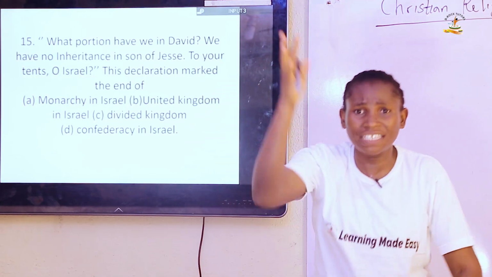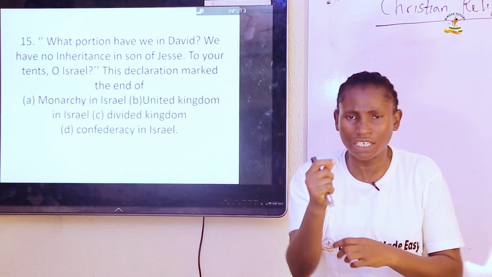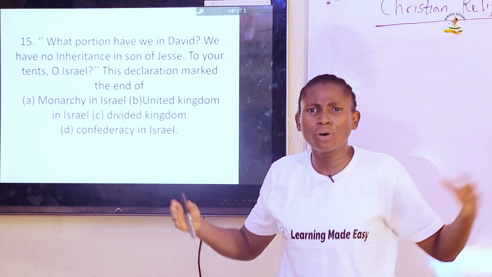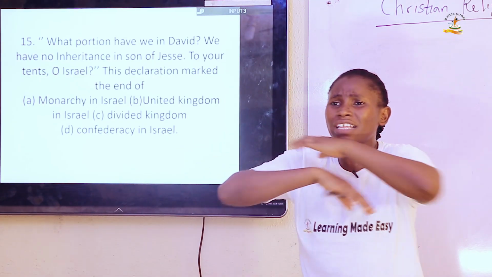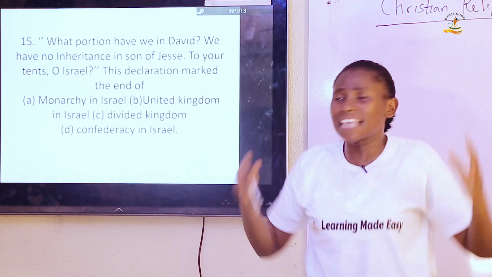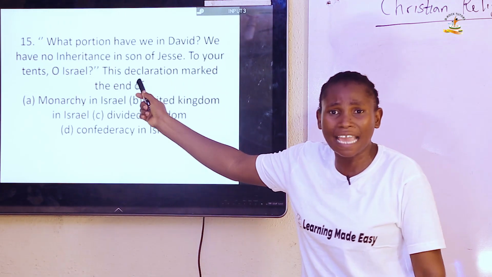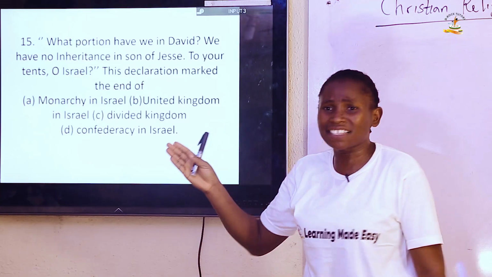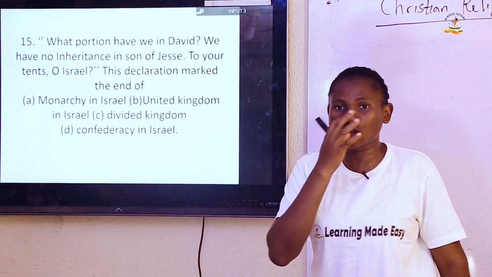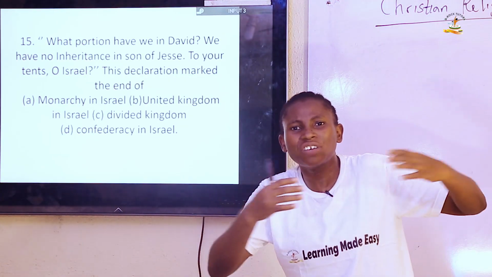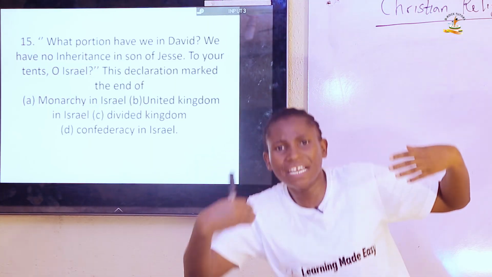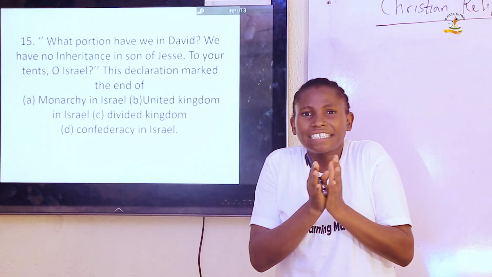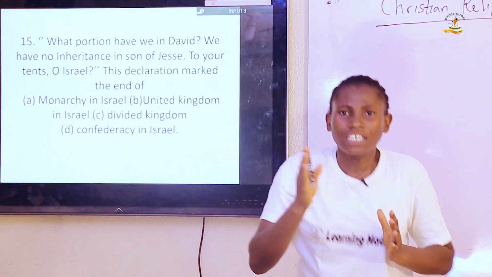He's going to increase their burden. He said his father beat them with whips, but he's going to beat them with scorpions. And the people were so angry that they flared up and said this statement: "What portion have we in David? We have no inheritance in the son of Jesse. To your tents, O Israel." And that was how the people of Israel separated from Judah, which made the kingdom divide into two.